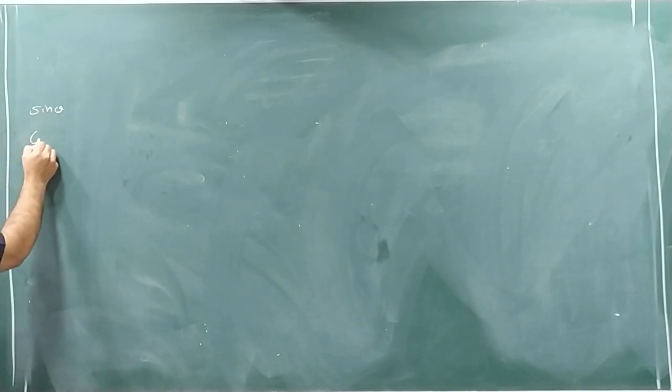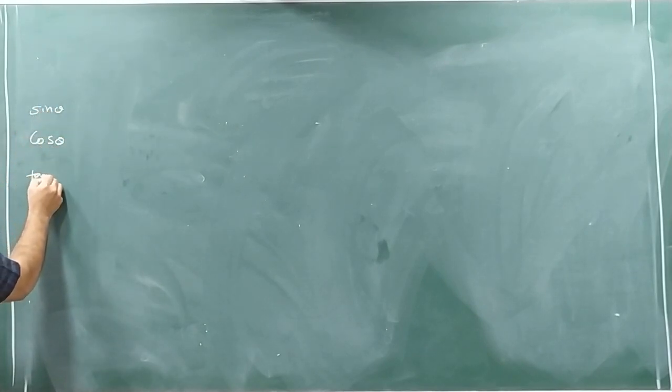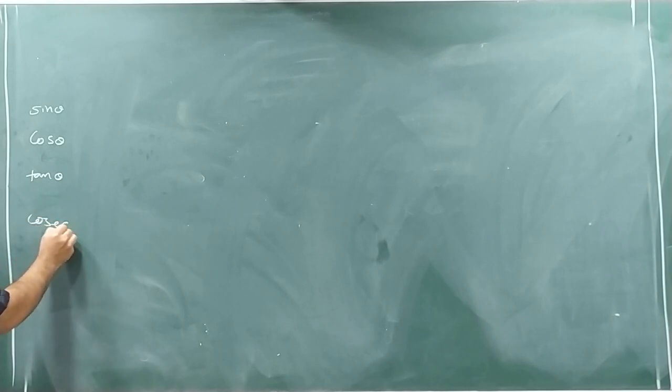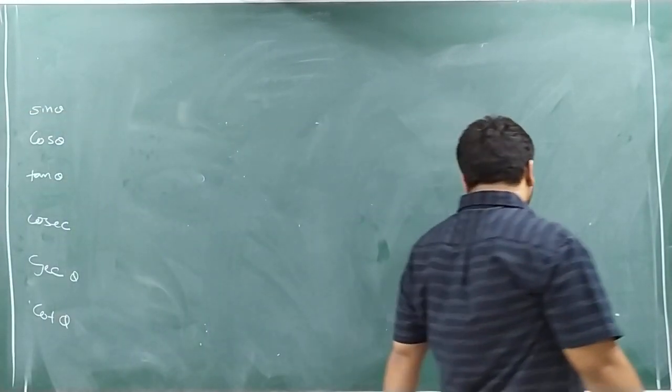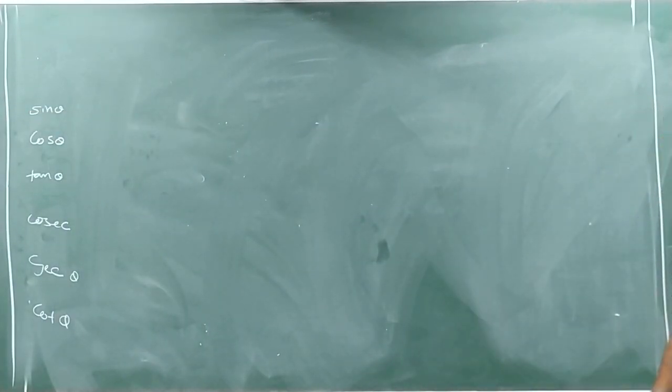Sine, cos, tan, cosec. So this format should be remembered. Why? Again, we have to derive certain values by using this format itself. So what are these values?